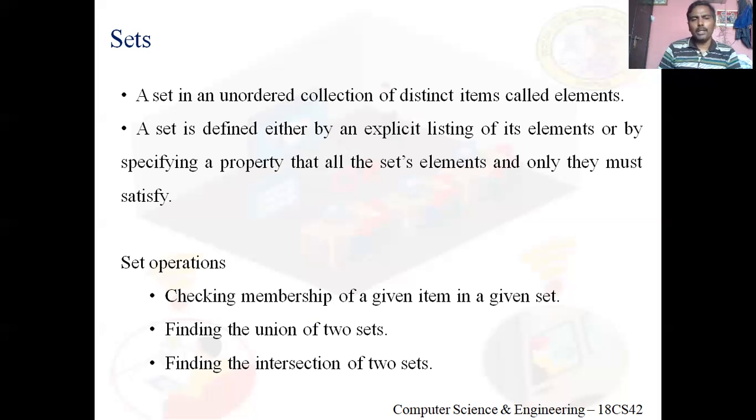You are given a set and some element, check whether that element exists in the set or not. Next, you are given 2 sets and you unite those 2 sets. Union operation, you know. You are given 2 sets, identify common elements between those 2 sets. That is intersection. Clear?